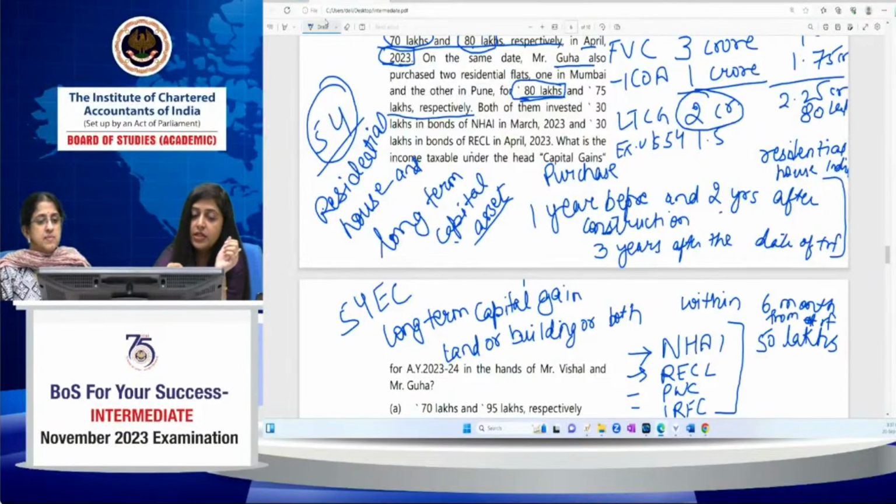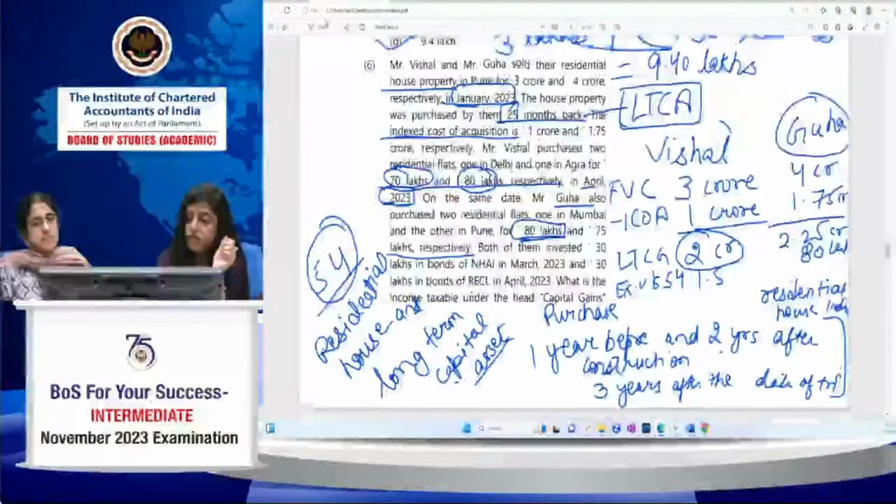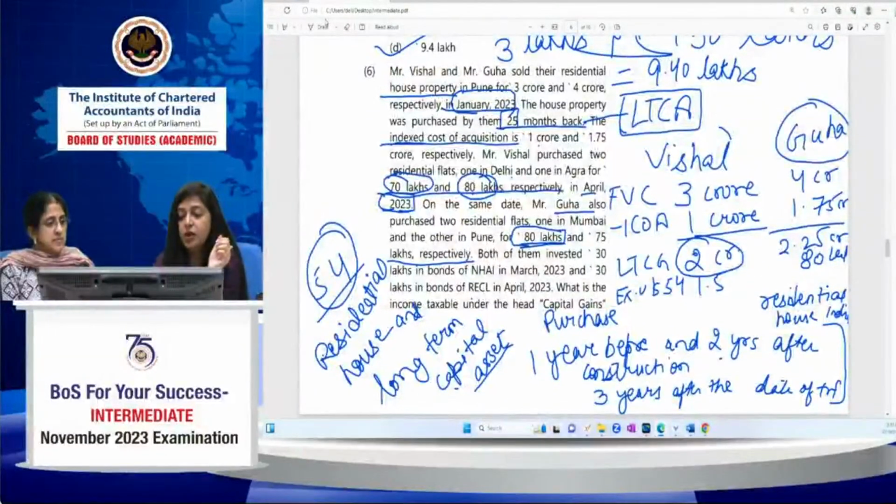So in this case, when the property was transferred in January 2023, Mr. Vishal and Mr. Guha have the time limit till July 23. So they can invest in the bonds of NHAI or RECL up to July 23.